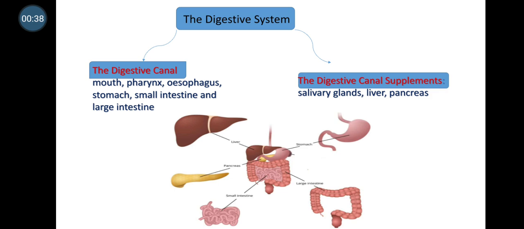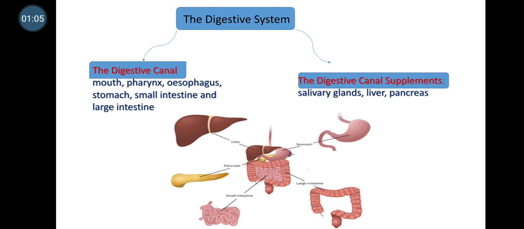Okay, and now we are going to learn about the structure of the digestive system. It consists of the digestive canal and the digestive canal supplementaries. The digestive canal starts from the mouth and ends with the anus. The supplementaries are the helpers that help in the process of digestion.